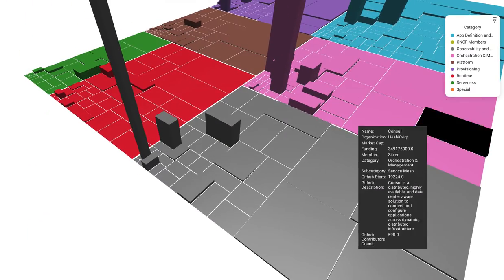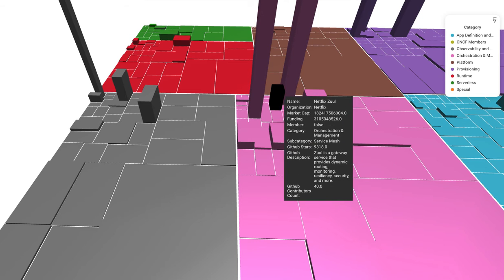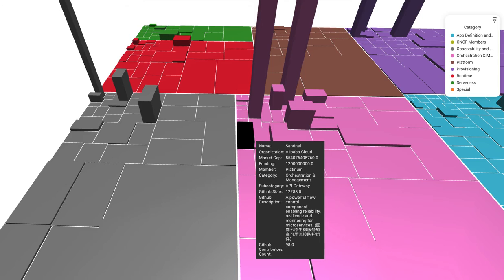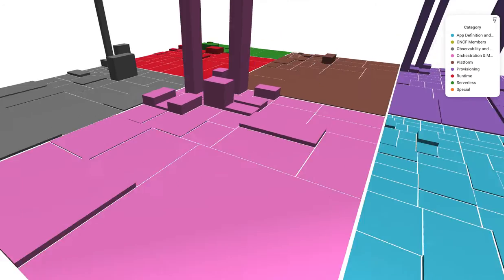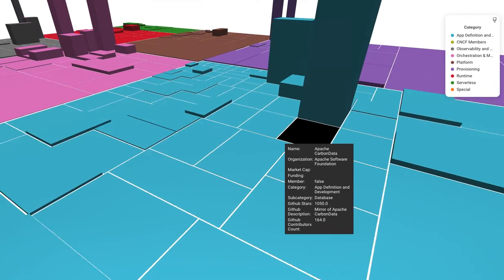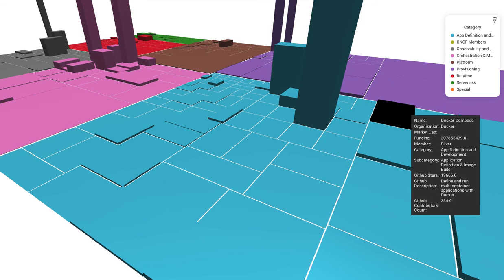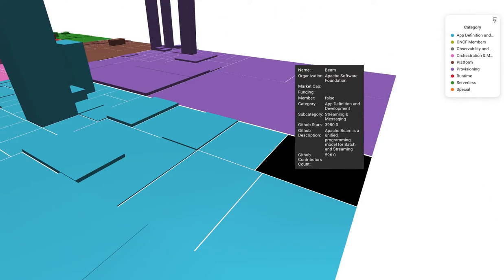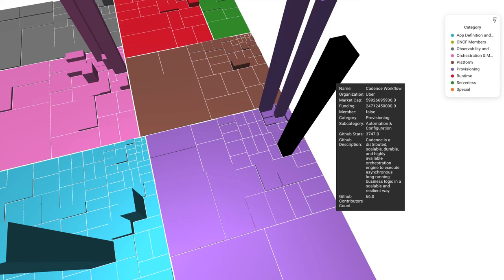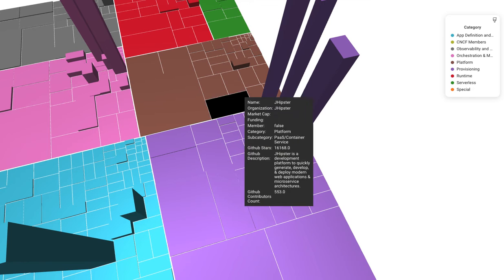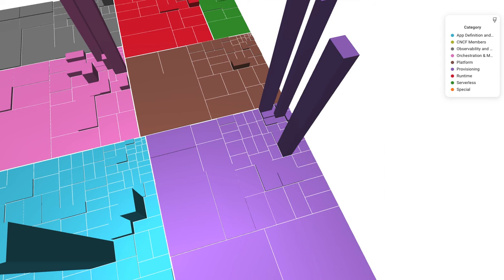Okay, over there in the orchestration category, Netflix, Alibaba, Sentinel. Under app definition, OrientDB, FoundationDB, Docker Compose. Yeah, the thing is here we have a couple of really very large ones, and that's why the small ones look much smaller than they really are.